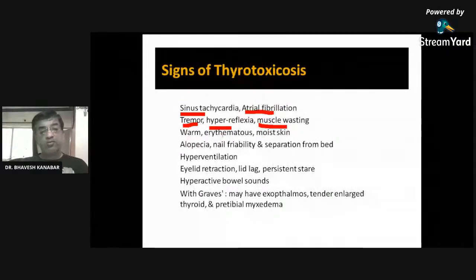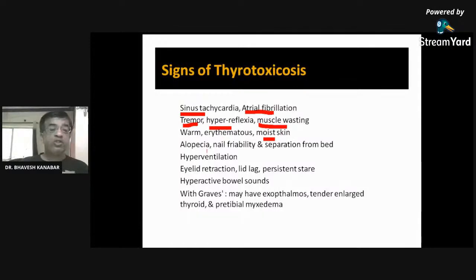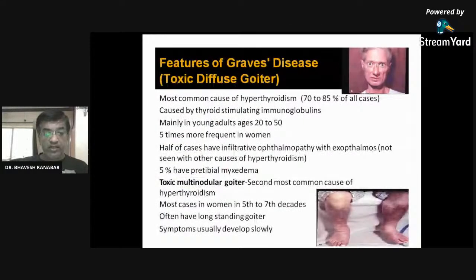muscle wasting. In case of the thyrotoxic, muscle wasting, warm, erythematous, moist skin, alopecia. So one of the reasons of alopecia may be thyrotoxicosis. Nails become friable, separating from their bed. Hyperventilation, eyelid retraction. That is why you can see that the upper eyelid and lower eyelid become retracted. Upper eyelid goes upward and lower eyelid goes downward, because there is pushing of the eyeball externally. So that is why there is eyelid retraction.